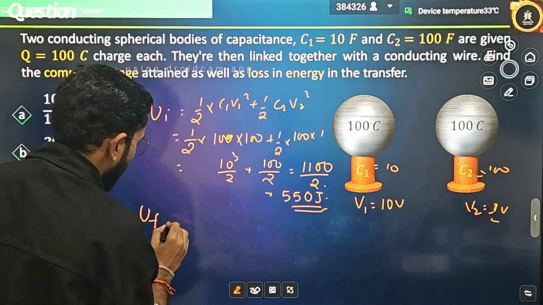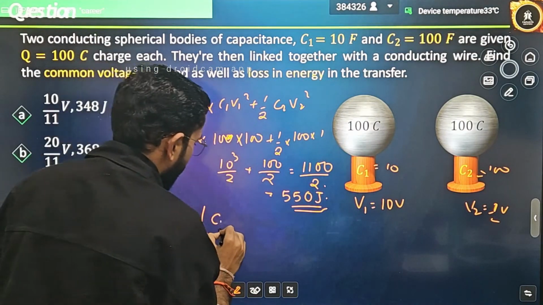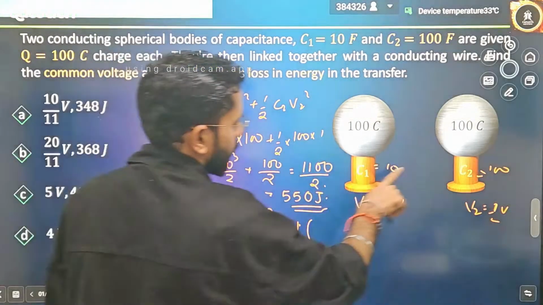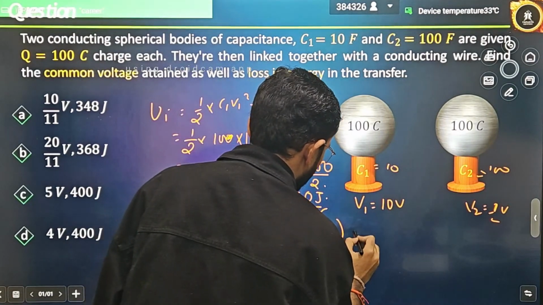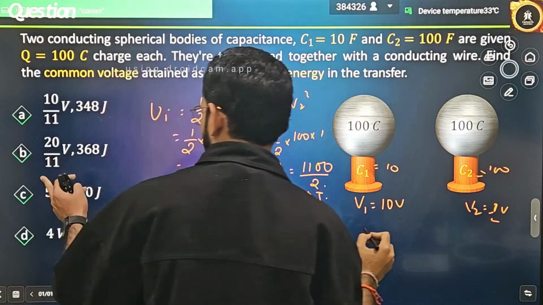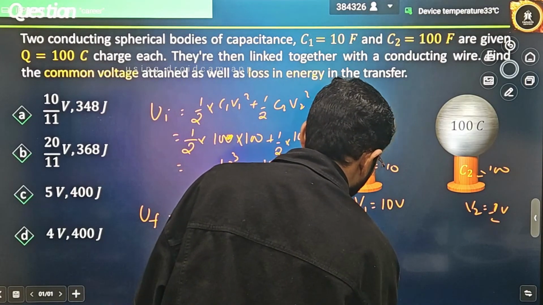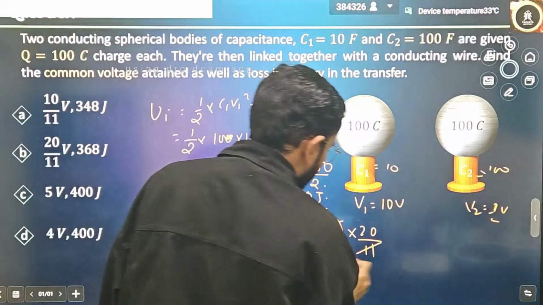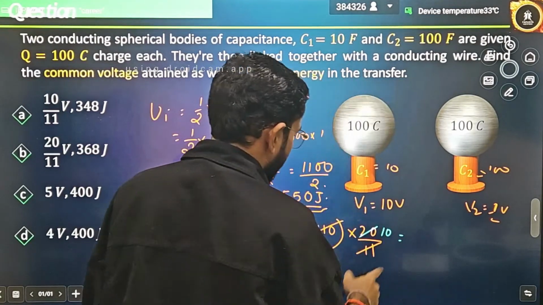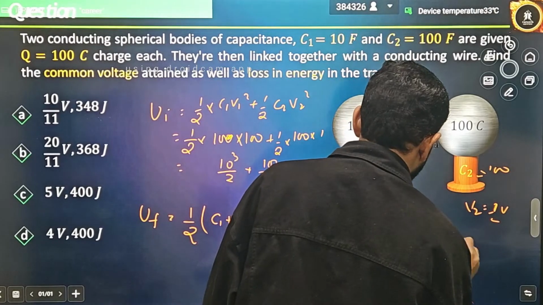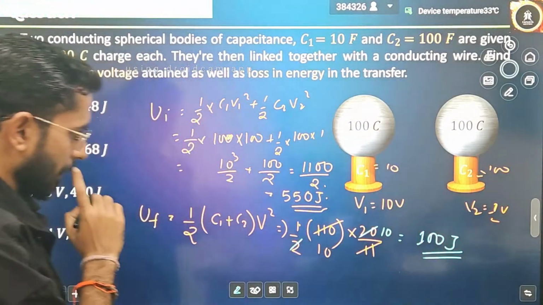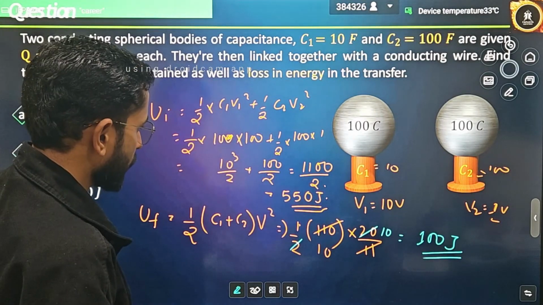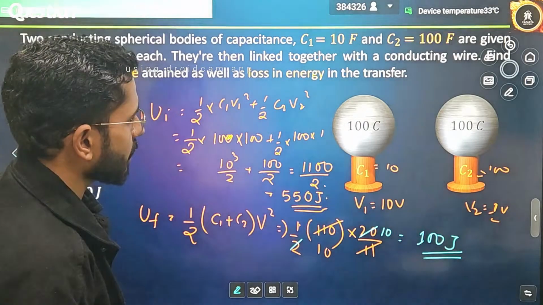Now let's try to calculate the final energy. Final energy can be calculated as half C1 plus C2 into V square. C1 is 10, C2 is 100, that means 110 for C1 plus C2, and the final common potential we have calculated as 20 by 11. This 11 will cancel out, this will come as 10, and this will also be 10, so it will come to 100 joules.